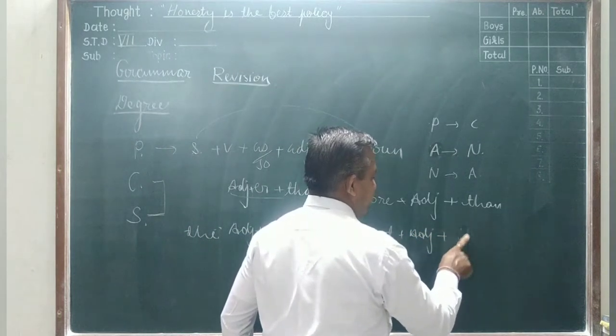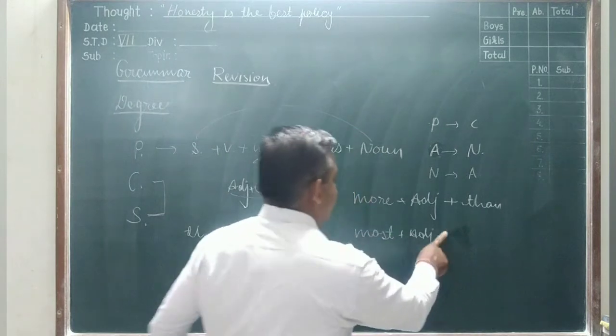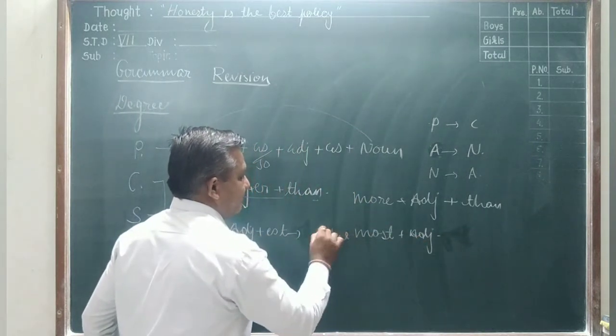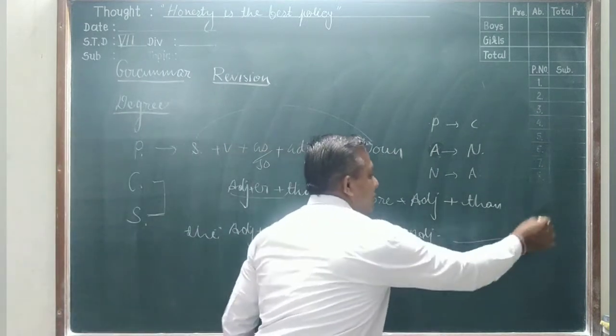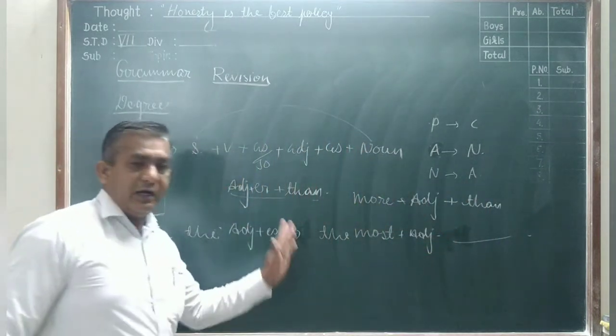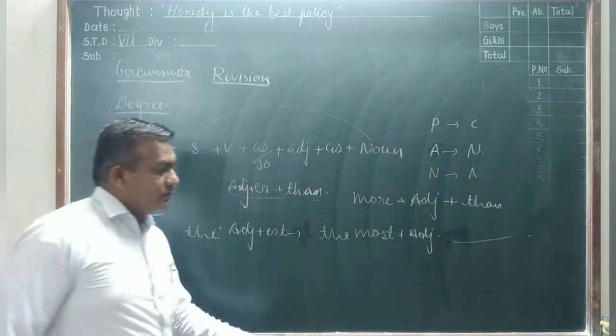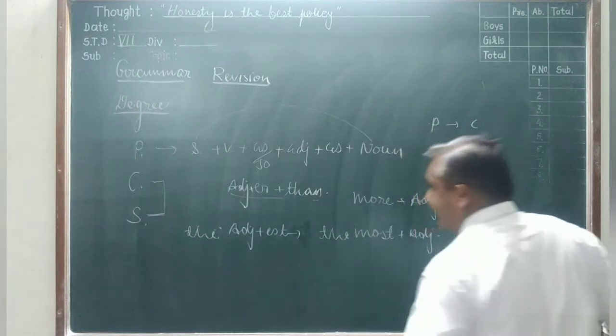After that, the most will come. Of whom? The most, and the same question. We write the other, meaning the name of the group. Whatever the group is, that has to be written. Do you understand here? Now I take some examples.